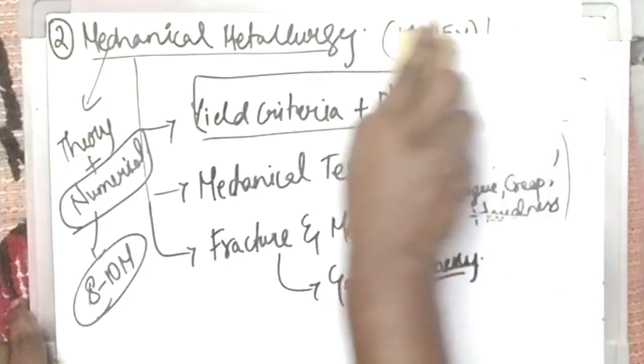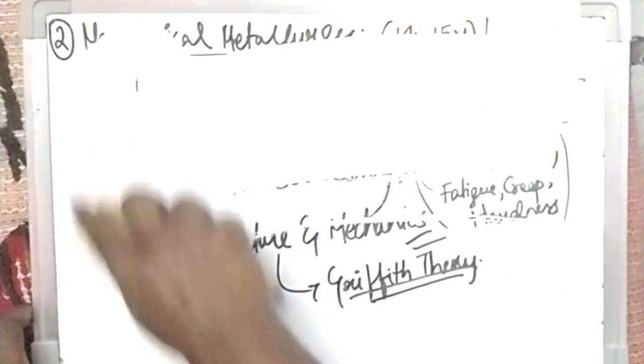The next important part is physical metallurgy.